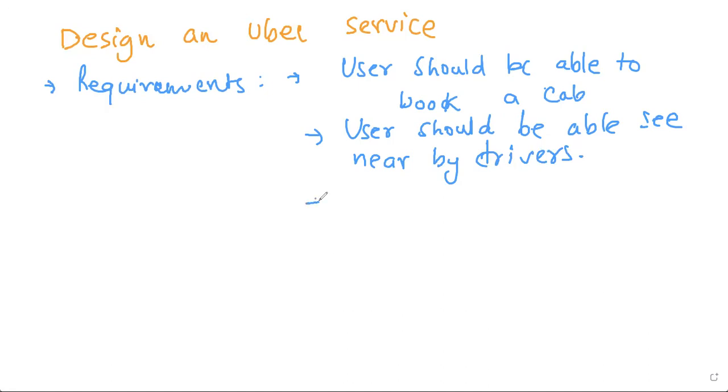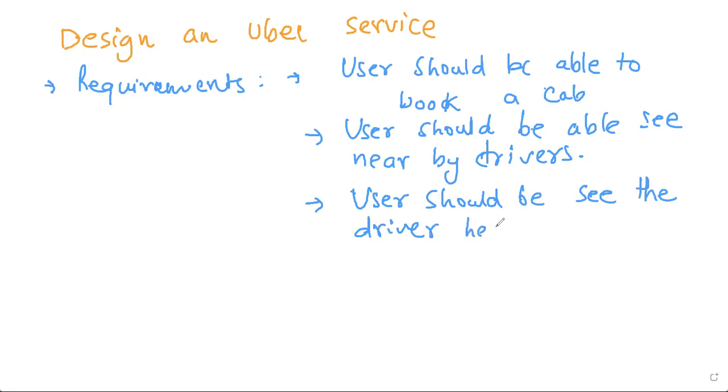And what are the other requirements? User should be able to book a cab. You should be able to pay the drivers. User should be able to connect with the driver, and that's where you book, right? And user should be able to see or track the driver he or she is connected to. That's another one.